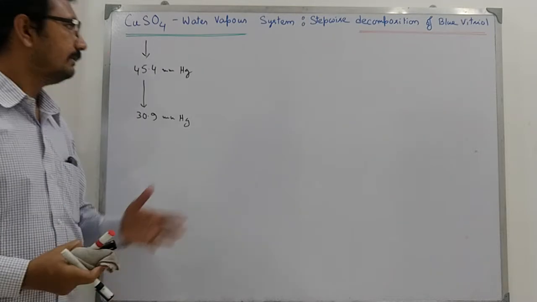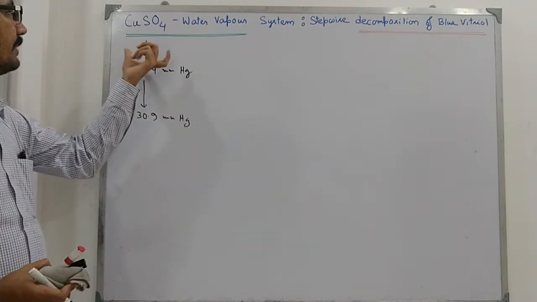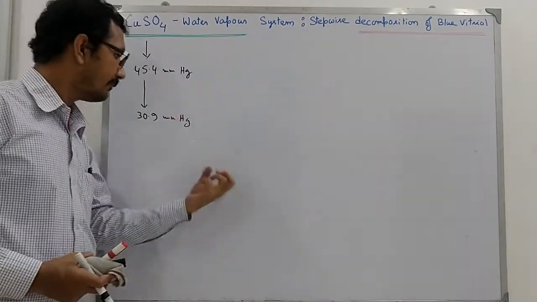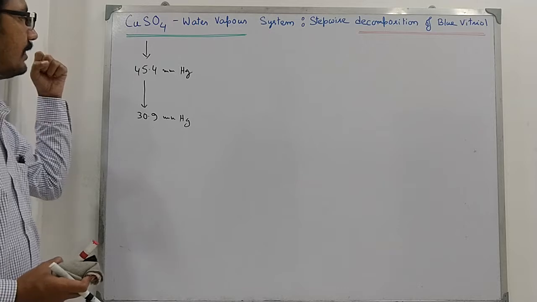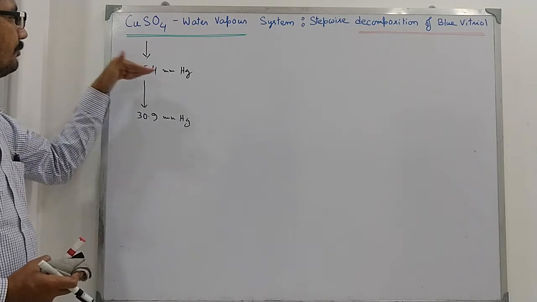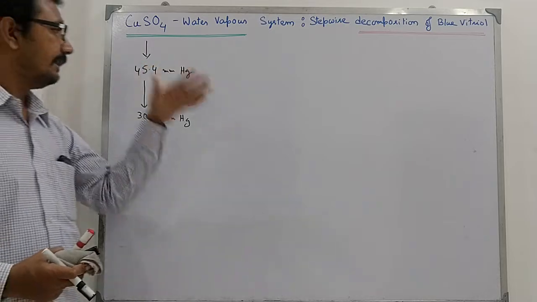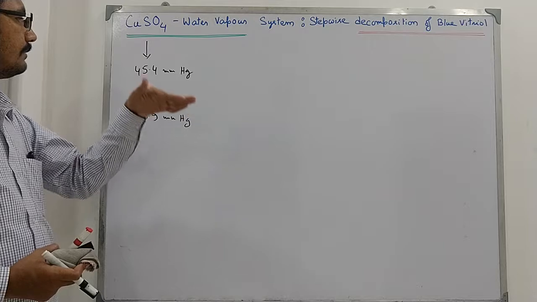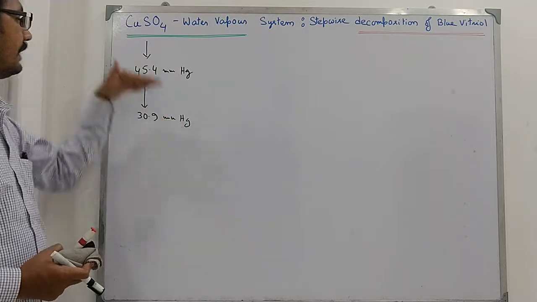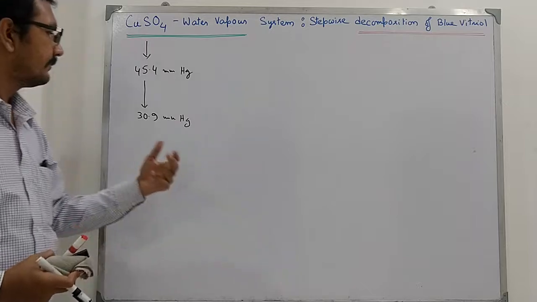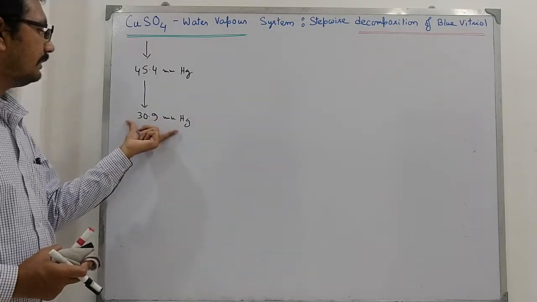So we have started with a copper sulfate pentahydrate system within a closed vessel, and with the help of a vacuum pump we are extracting the vapors, and what we see is that the pressure drops and comes to 45.4 millimeter Hg, and then it remains constant for a while, and after that it again drops to 30.9 millimeter Hg, then it again remains constant for a while.